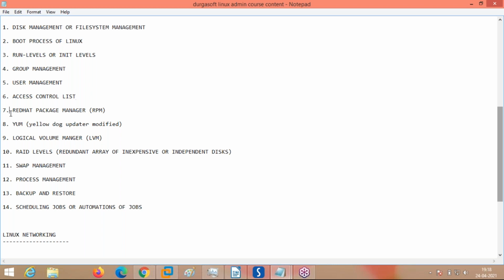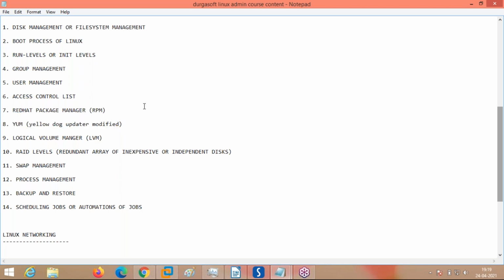Later, how to deploy RPM and YUM server. The main purpose of RPM and YUM in Linux is to install different applications. You may want to install an HTTP server, Apache web server, Tomcat server, or FTP server. These are the different applications or packages which need to be installed for them to work. Say you want to configure a system or server as a DNS server. In order to configure the DNS server, you need to install the DNS server packages.